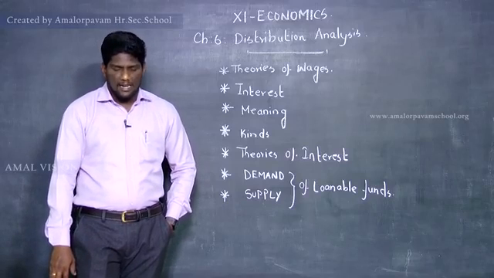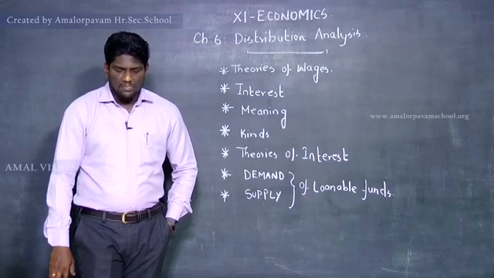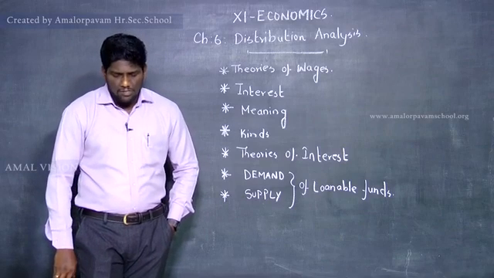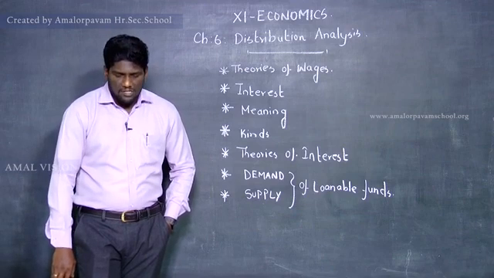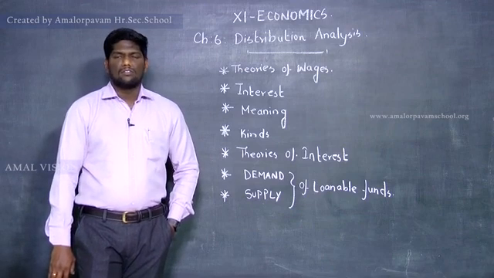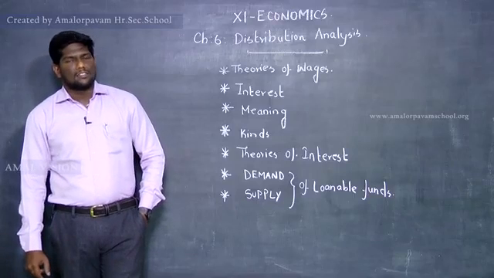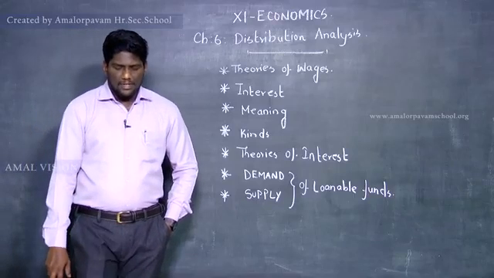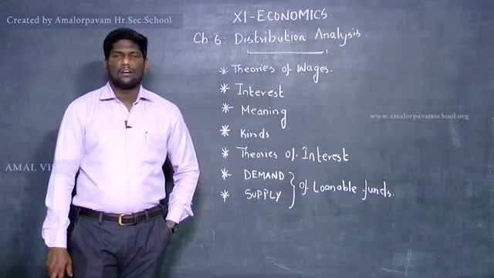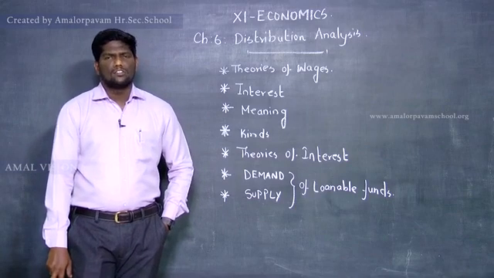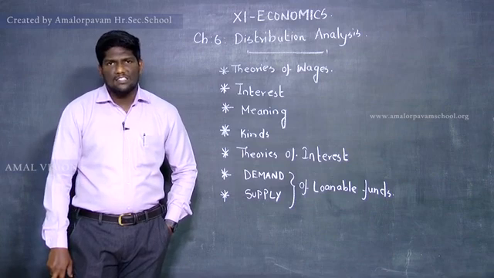So wage is the last factor. According to his theory, wage is a residual portion after paying the remuneration of all other three factors. So after paying all other factors, that is, rent to the landlord, interest to the capital, and profit to the organization, then wage should be considered. So it has been considered as a residual factor.